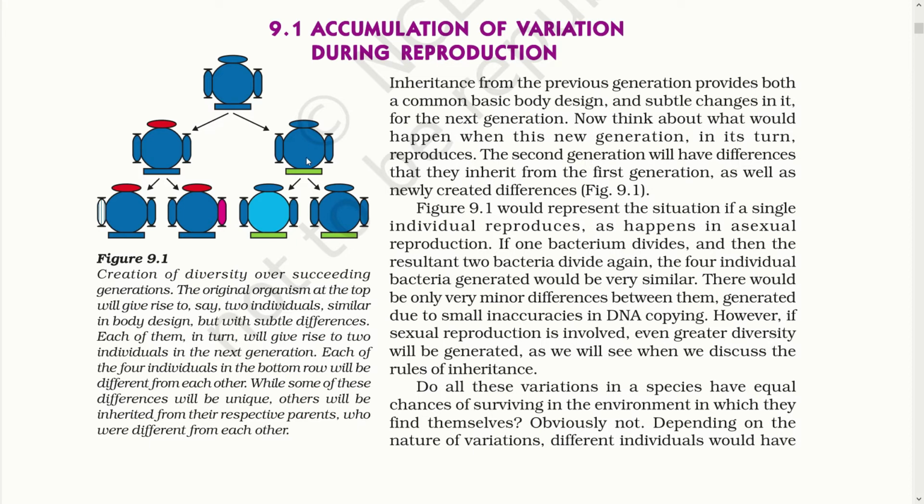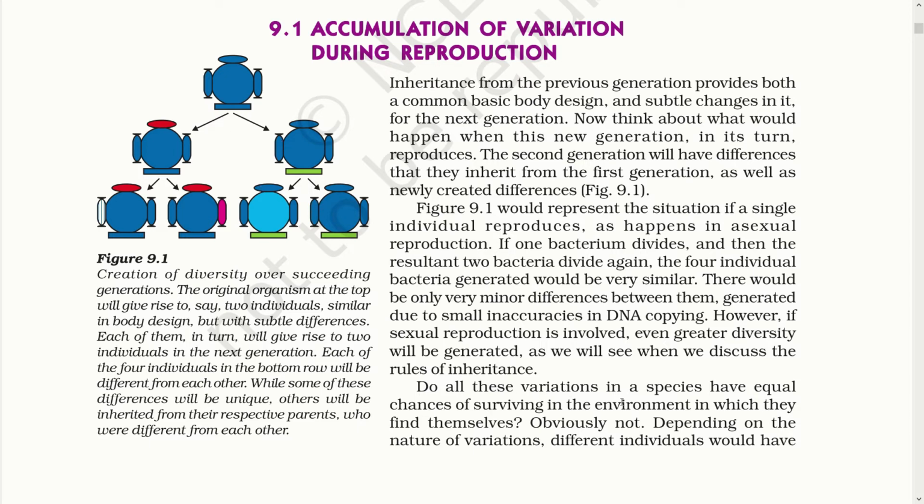In the green one also, you can find a blue circle over here and no variation in this. It remains just like its parents. So this shows that there is a slight change when asexual reproduction is conducted, but definitely the change occurs. The body design remains as it is.